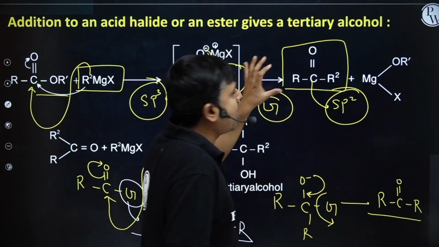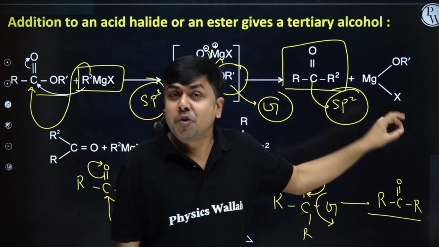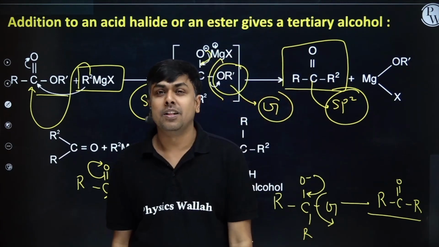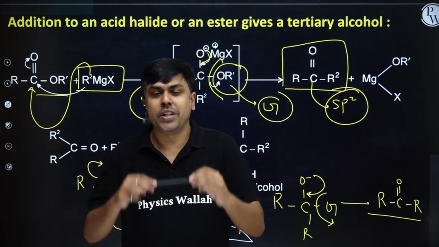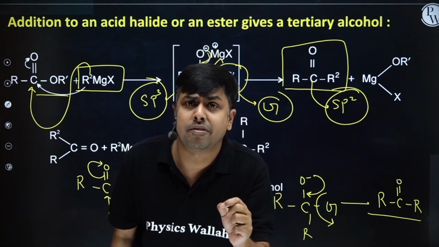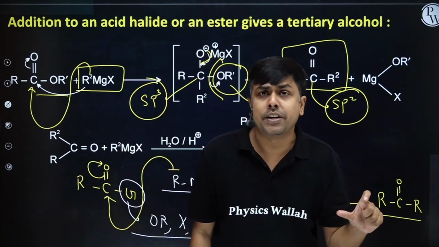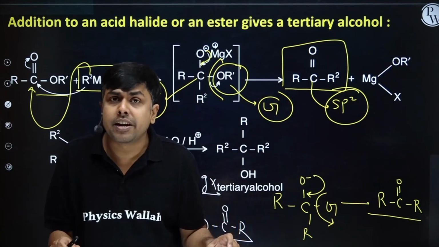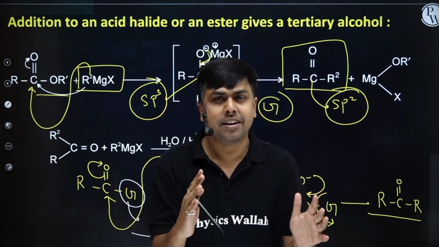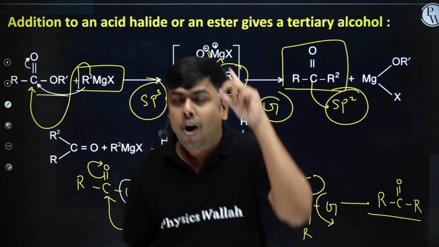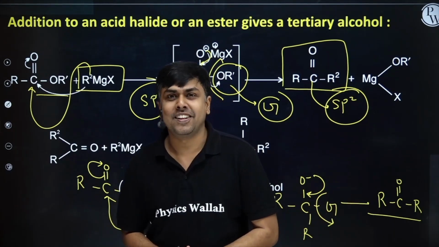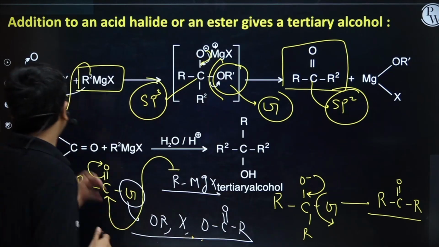Right? So first I am having the formation of a ketone, and this ketone is further treated with Grignard to form a 3-degree alcohol. Students, always remember, whenever I am having an acid derivative, if this acid derivative is first treated with Grignard, I will have the formation of a ketone. The ketone on further reaction with Grignard will give me a 3-degree alcohol. Acid derivative, Grignard: first ketone, then on further reaction with Grignard, formation of tertiary alcohol. Shall we move ahead? Let's move ahead.